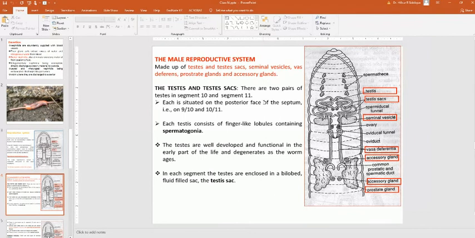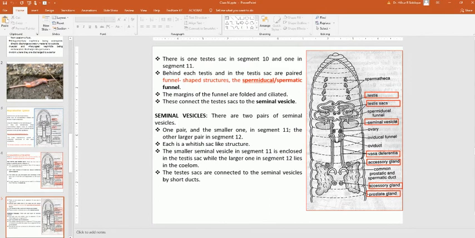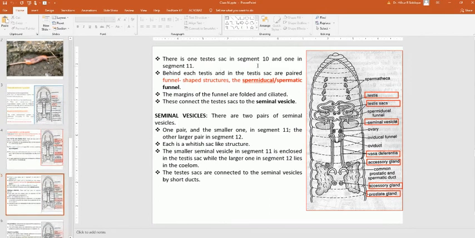Each testis consists of finger-like lobules containing spermatogonia. The testes are well developed and functional in the early part of life and degenerate as the worm ages. In each segment, the testes are enclosed in a bilobed fluid-filled sac, that is the testis sac. Here you can see this is the testis sac. There is one testis sac in segment 10 and one in segment 11.